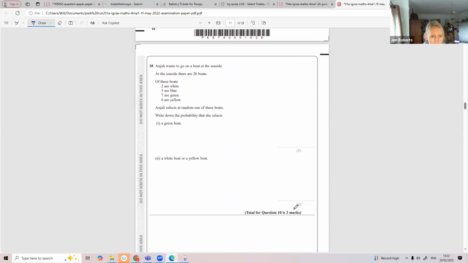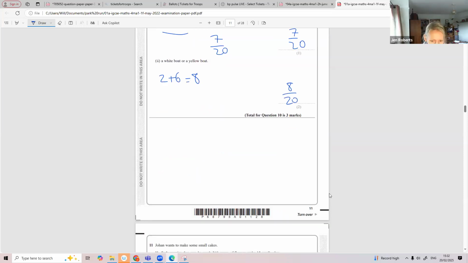Okay, question 10. 20 boats. And Charlie wants to go on the boat at Seaside. A green boat. 7 over 20 is your answer there. A white or yellow boat. We've got 2 white, we've got 6 yellow, which is 8. So you might have 8 over 20, or if you simplified it, 4 over 10 or 2 over 5. Also correct.